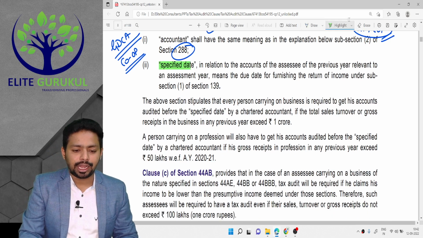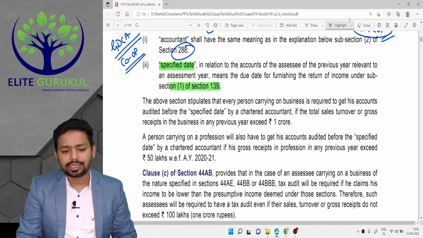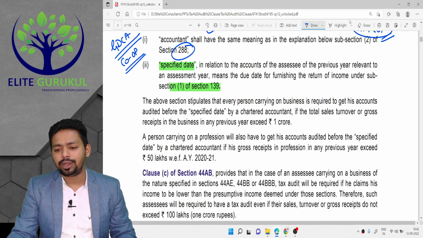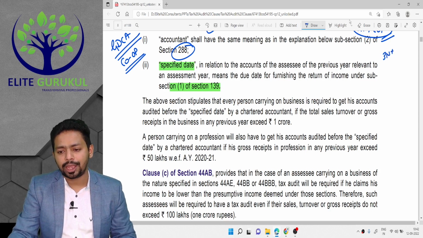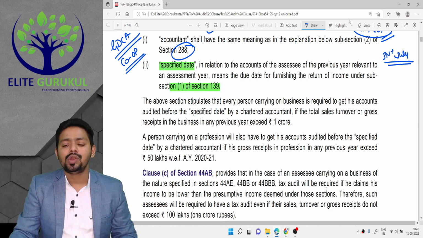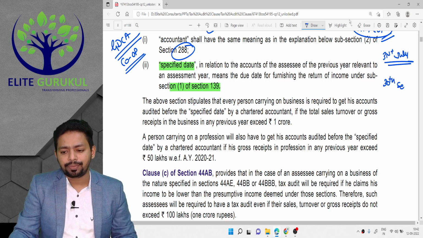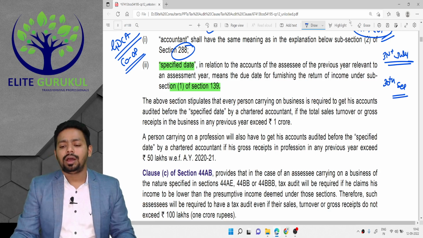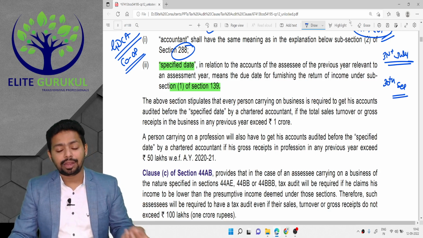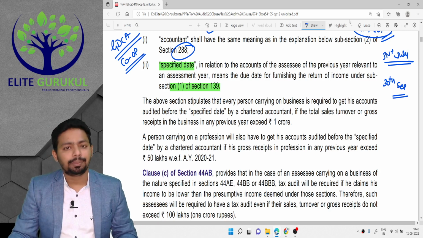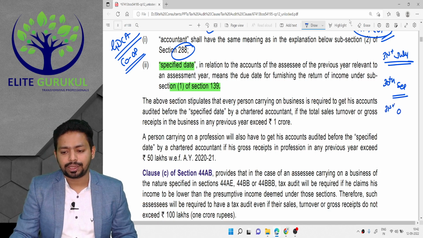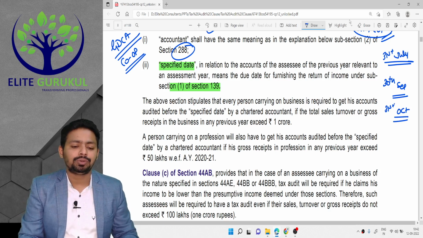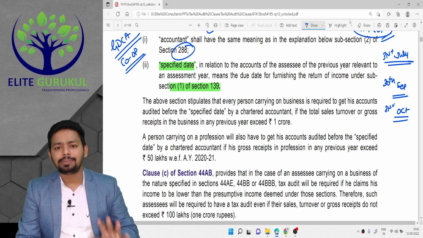Specified date means the date before which the tax audit should be done, and that date is written under section 139(1). The 139(1) due date you already know. For a normal return the due date is 31st July, which is already gone now. So 30th September is on the way. 30th September is the due date for submitting the audit, and the audit return, which is based on the audit, should be submitted by 31st October. These are the due dates. So specified dates means dates which are mentioned under section 139 subsection 1.